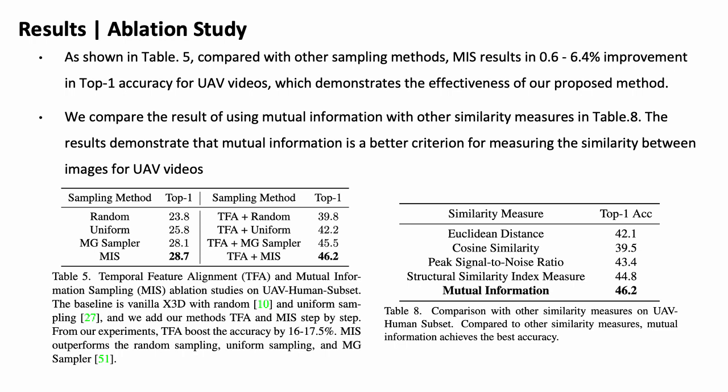We also compared the result of using mutual information with other similarity measures in Table 8. The results demonstrate that mutual information is a better criterion for measuring the similarity between images for UAV videos.